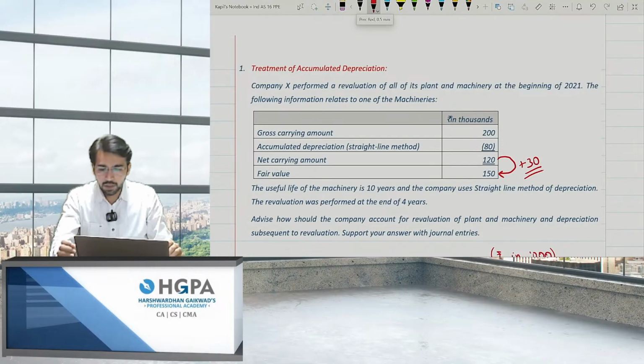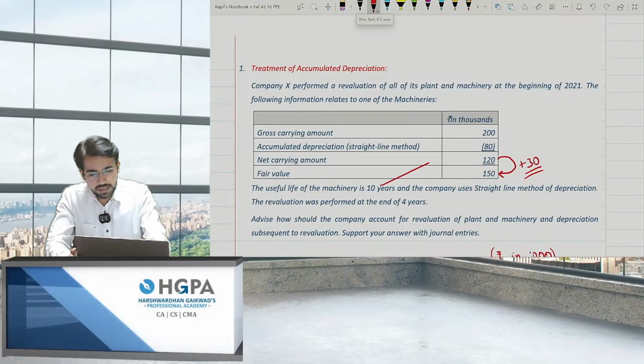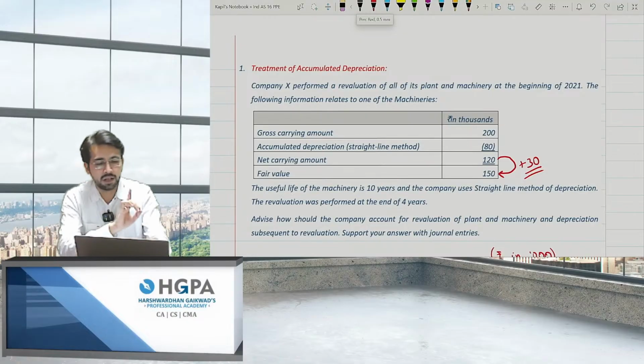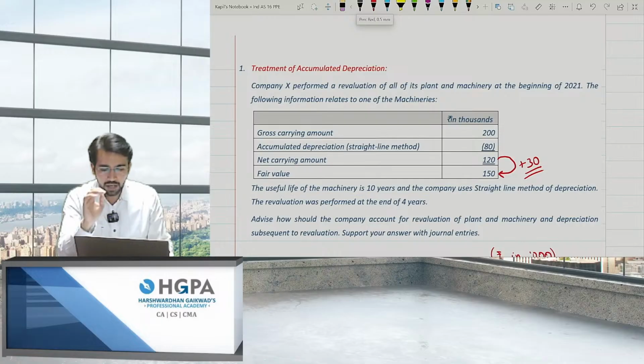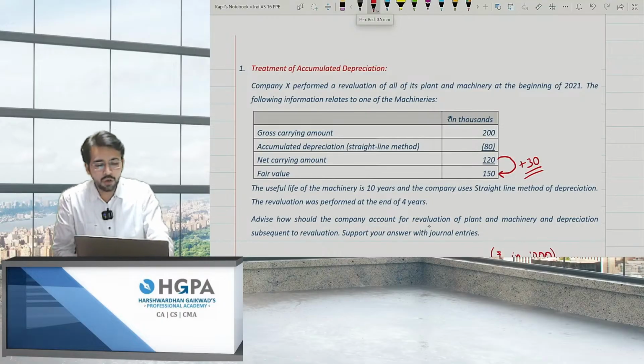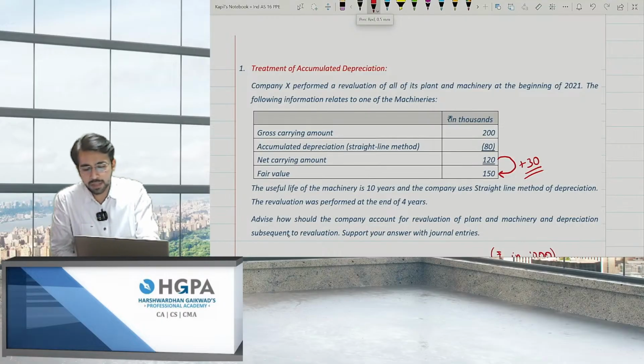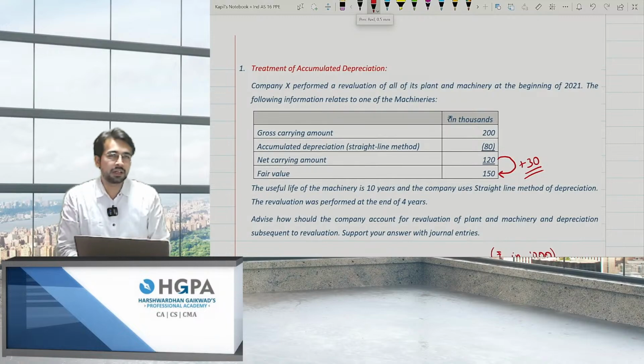The useful life of the machinery is 10 years and the company uses the straight line method. The revaluation was performed at the end of 4 years. You can clearly see if 10 years is the life, per year depreciation comes to 20. For 4 years it comes to 80. That means you have already depreciated for 4 years and after 4 years you are revaluing it. Advise how the company should account for revaluation of plant and machinery and depreciation subsequent to revaluation. Support your answer with journal entries.